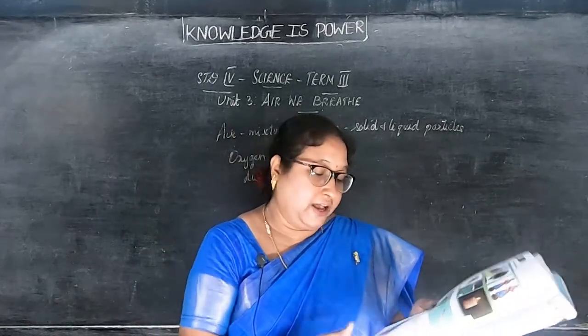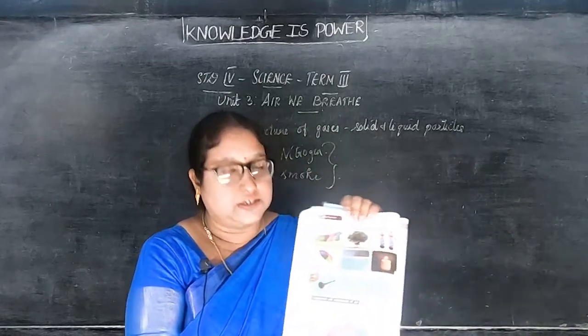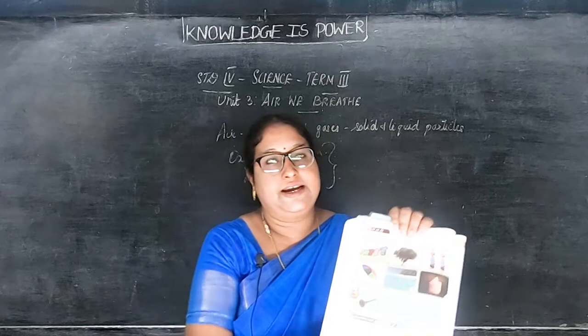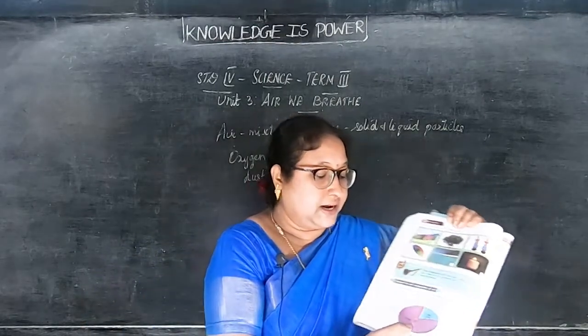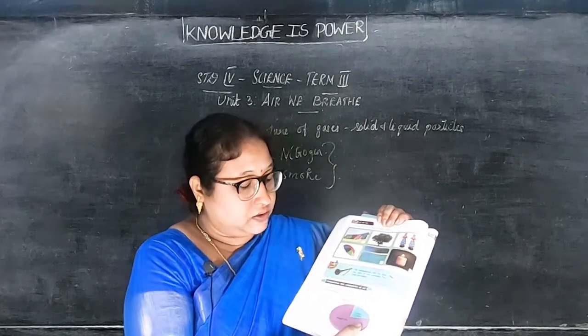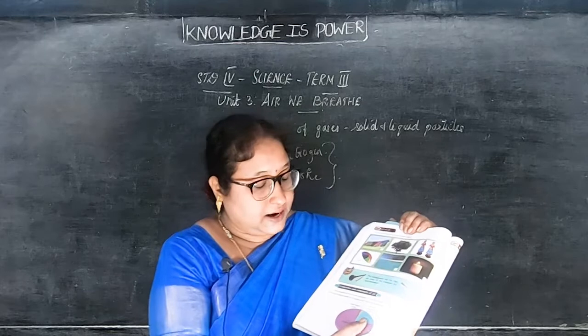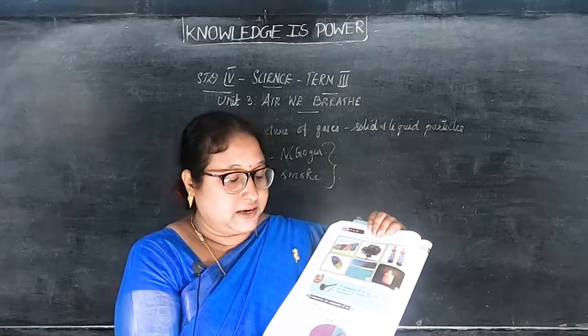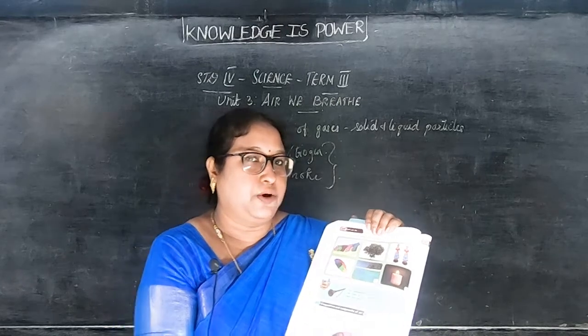If you have the book, you can see the picture on page number 90. In the air we have the largest amount of nitrogen, that is 78%. Next to nitrogen it is oxygen, 21%. Then argon and other gases 0.07, and carbon dioxide is a small amount, 0.03.